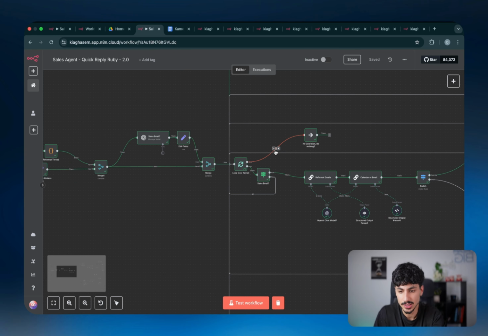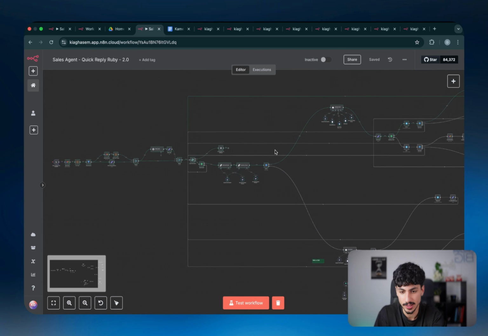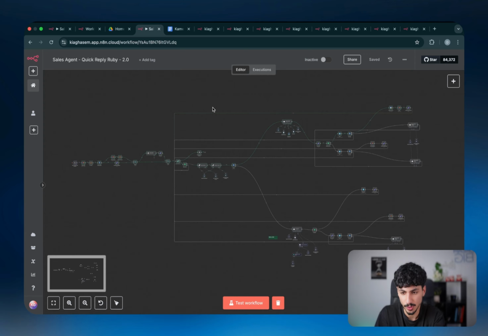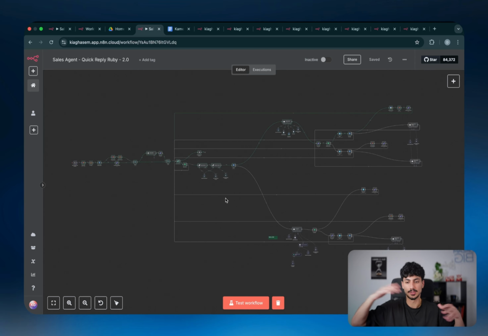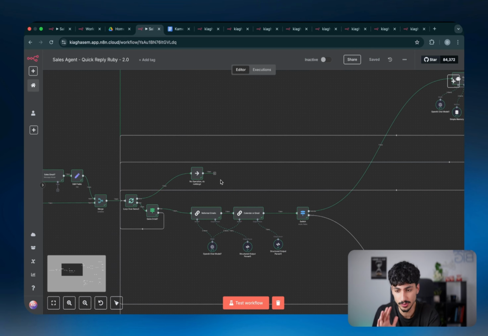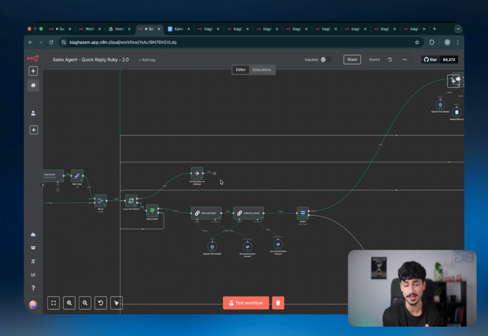So then moving on, this is where it gets a little bit scary and a little bit complex, because you can see we've got all of these different strings and lines going from one place to another, which is basically just our way of handling the data and the logic to make sure that it doesn't actually break every 5 seconds. But don't worry, I'm going to take you through exactly how it's set up so you can understand it. And I'm also going to tell you what you actually need to change.